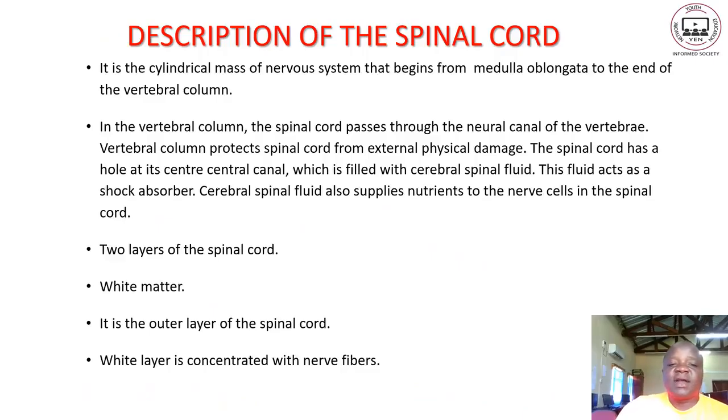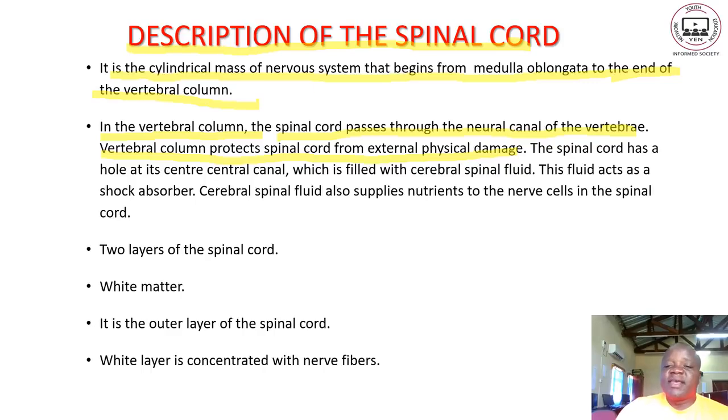Let us look at the description of the spinal cord. It is the cylindrical mass of the nervous system that begins from the medulla to the end of the vertebral column. In the vertebral column, the spinal cord passes through the neural canal of the vertebrae. The vertebral column protects the spinal cord from external physical damage.